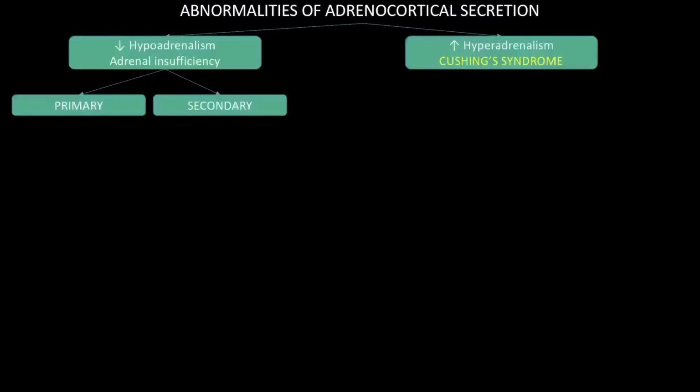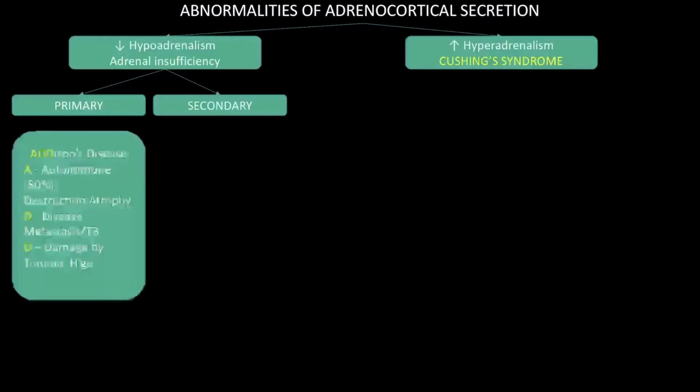Now coming to the different causes of hypoadrenalism, or adrenal insufficiency, it can be divided into two groups. First one is primary and the second one is secondary. The primary causes of hypoadrenalism are where the cause lies in the adrenal gland itself. This primary hypoadrenalism is also called Addison's disease.